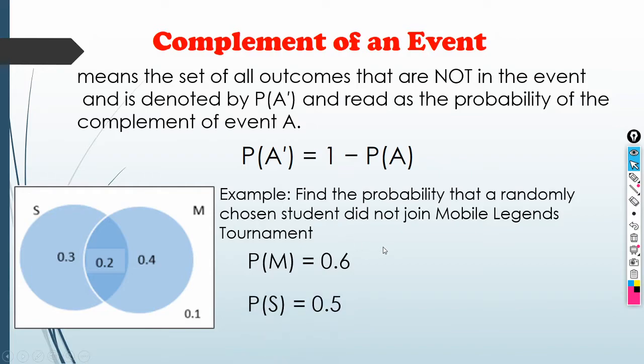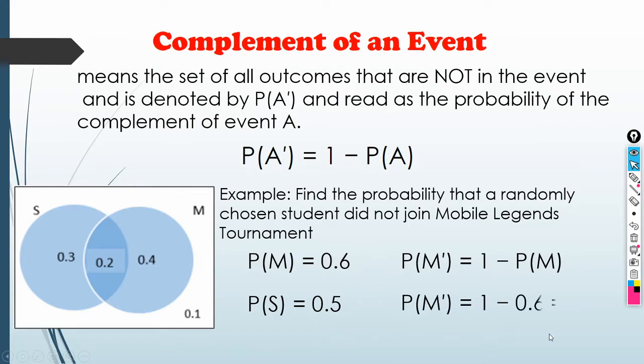So, that means we will get the probability of the complement of M. So, that's 1 minus P of M is equal to 1 minus, ang M ay 0.6. Therefore, the answer is 0.4. Diba?